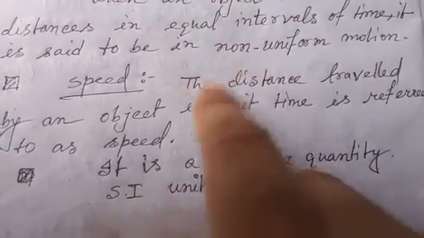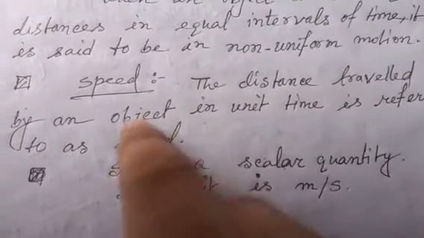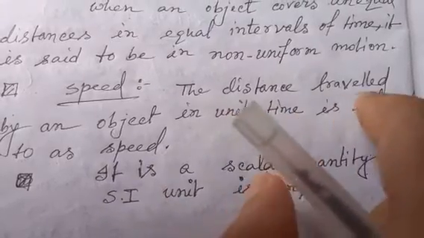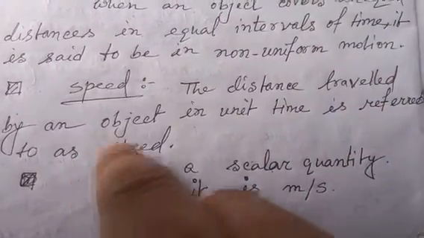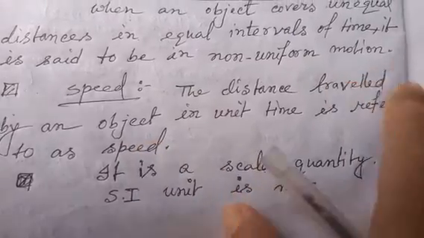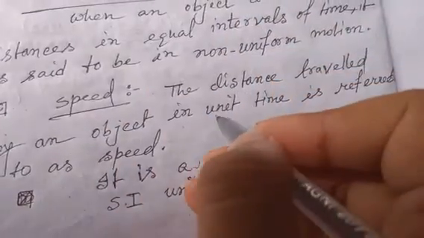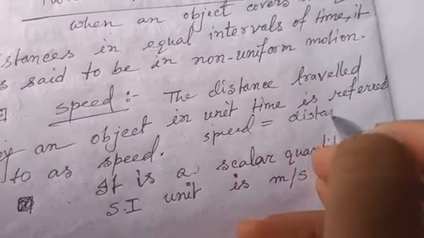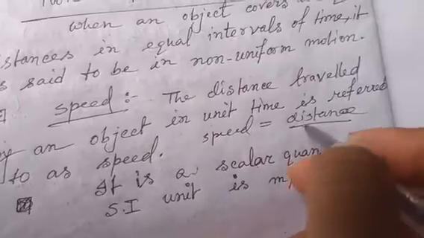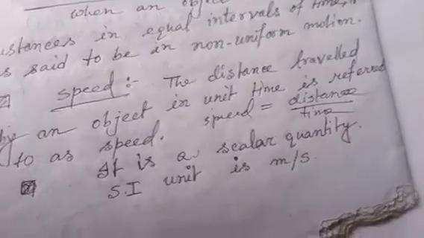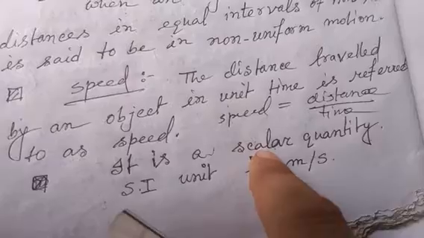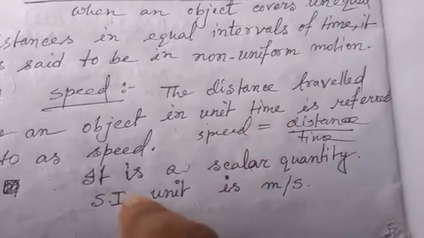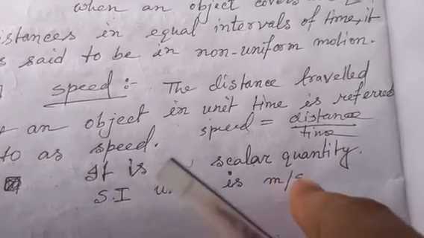Now speed: the distance travelled by an object in unit time is referred to as speed. Speed equal to distance by time. It is a scalar quantity because no direction is prescribed. SI unit is meter per second.